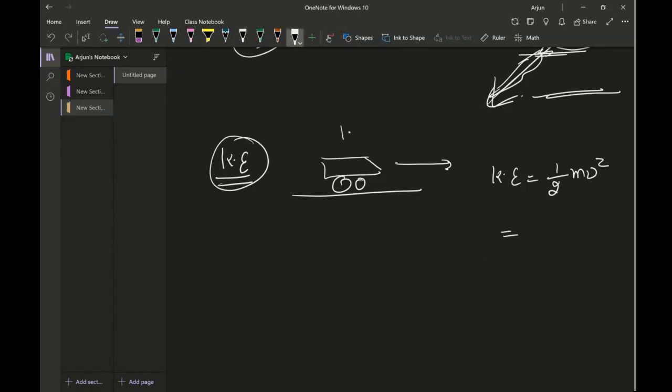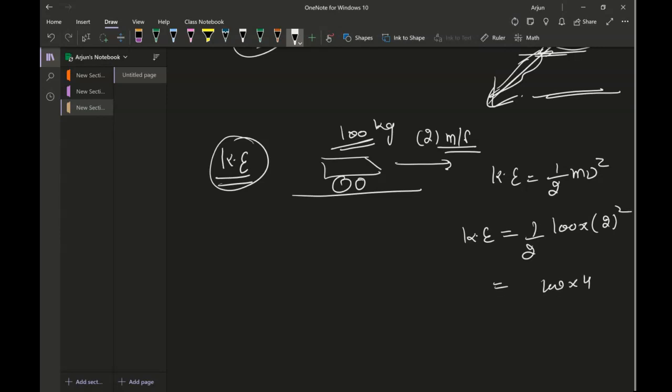Let's say the mass of this car is 100 kg, using simple numbers, and the car is moving with 2 meters per second. What is the kinetic energy? Half times 100 times 2 squared, that is 100 times 4 divided by 2, which comes out to be 200 joules of kinetic energy this car will possess.